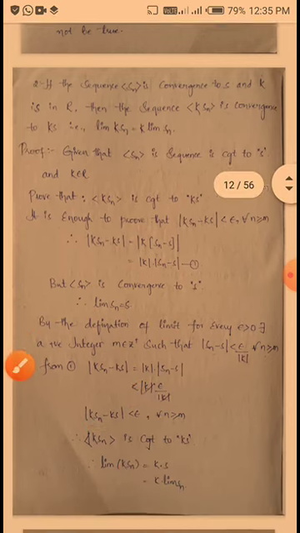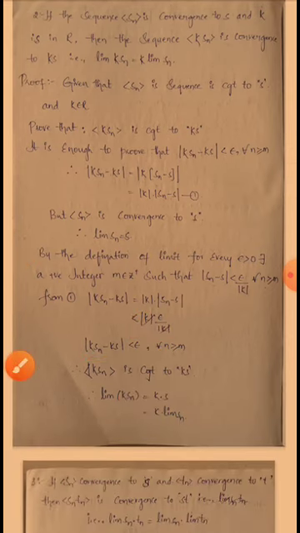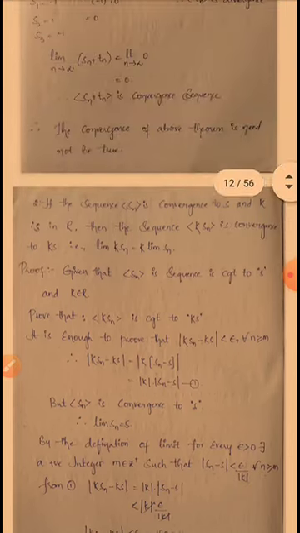So the sequence K into Sn converges to Ks. That is nothing but limit K into Sn is equal to Ks, that is, K times limit Sn. This is the second theorem.